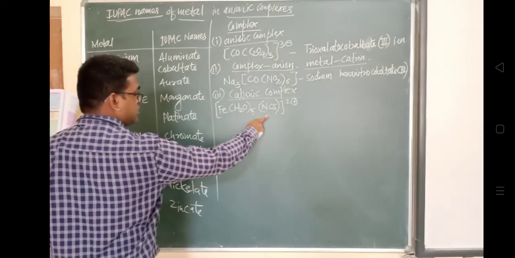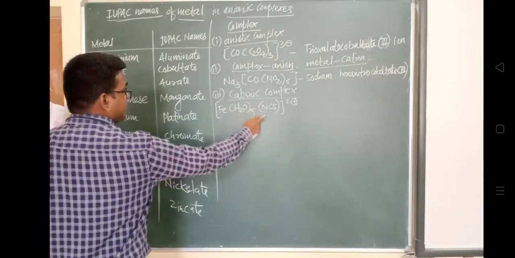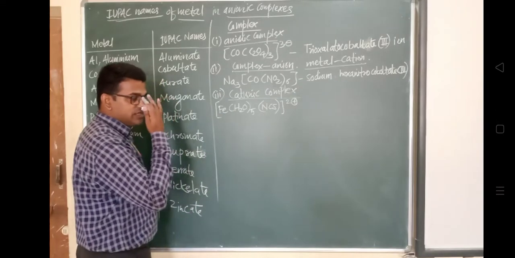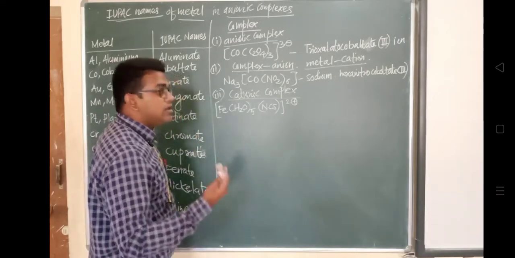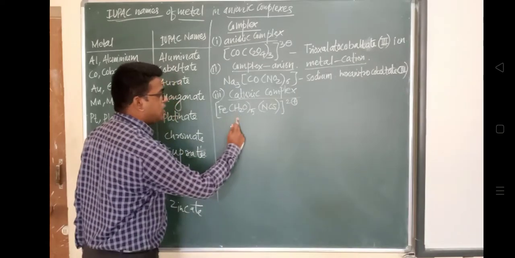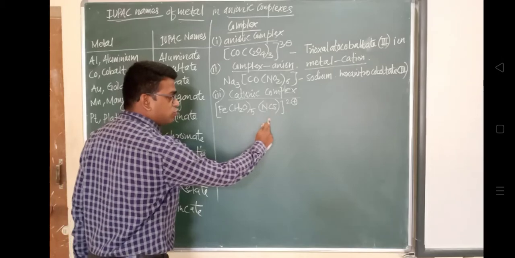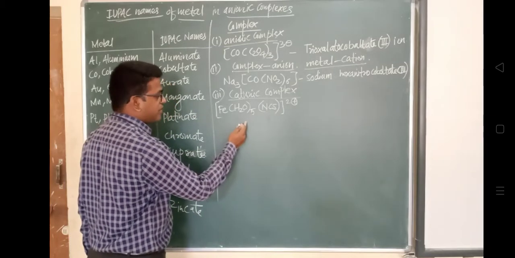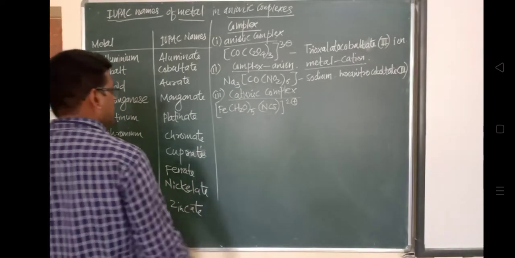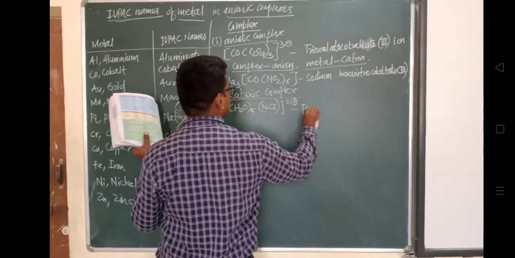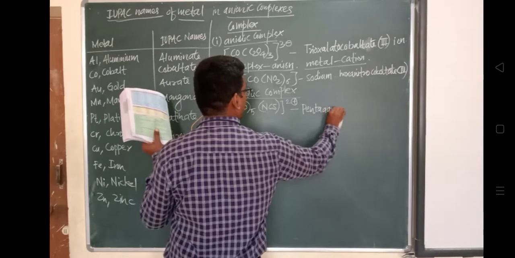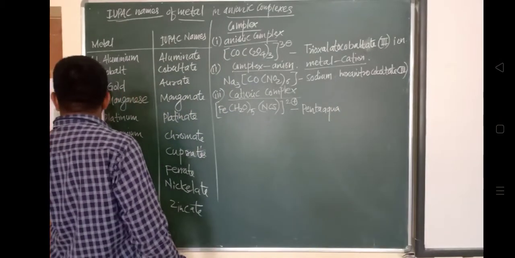Then, if the donating atom is nitrogen, in that case the nomenclature is given as isothiocyanate. Okay, in this way the nomenclature. Now Fe, the nomenclature is, yes.